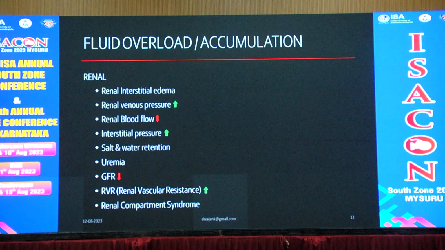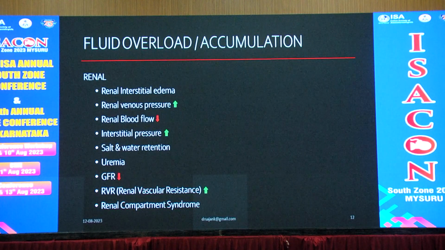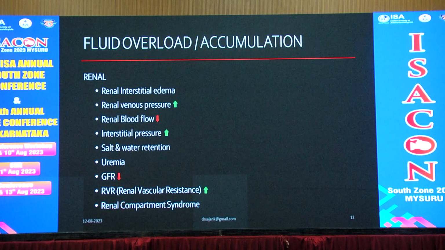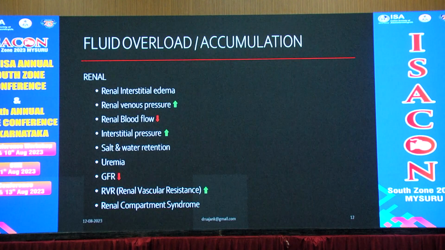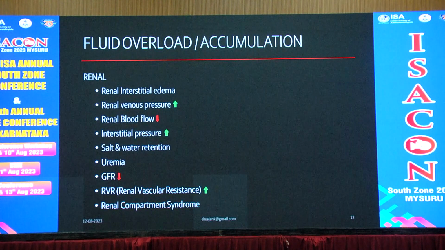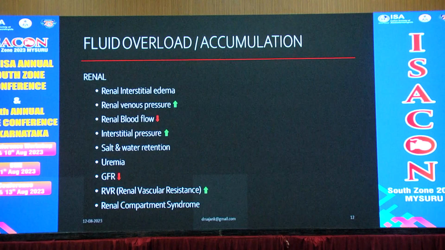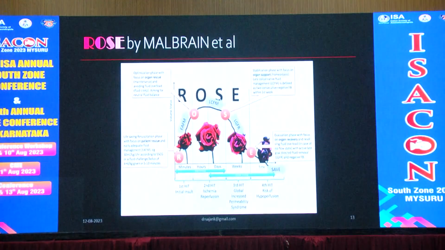The renal system is mostly affected by renal interstitial edema, increased renal venous pressure, decreased renal blood flow, increased interstitial pressure, salt and water retention, uremia, decreased glomerular filtration rate, increased renal vascular resistance, causing renal compartment syndrome.